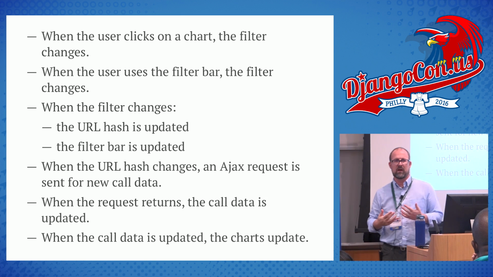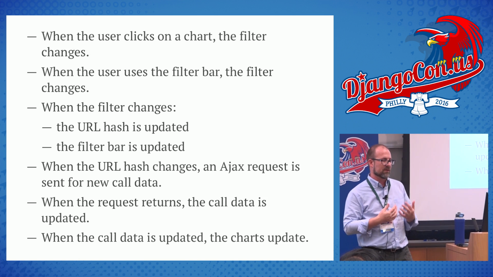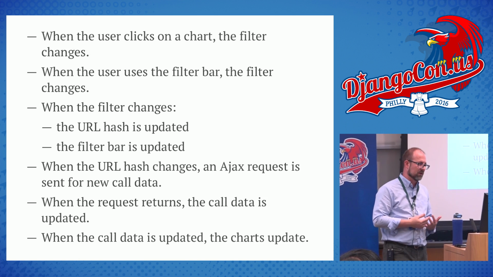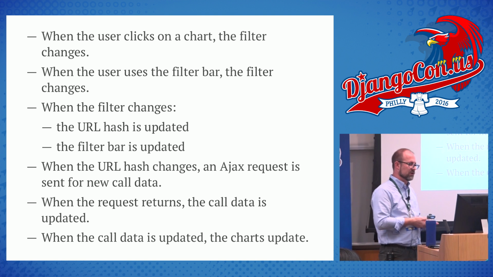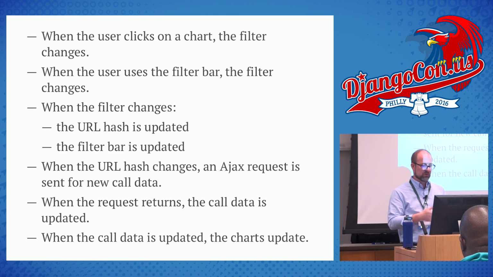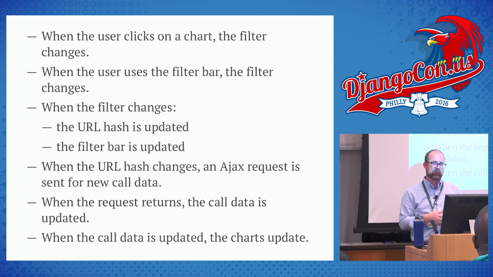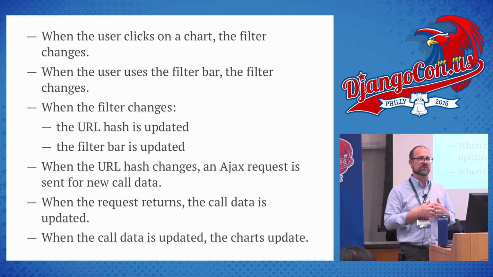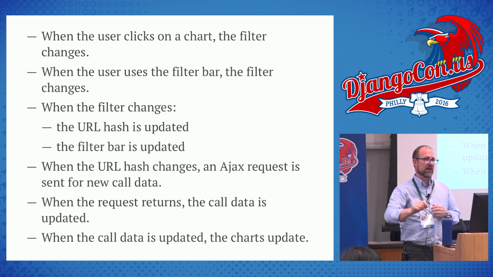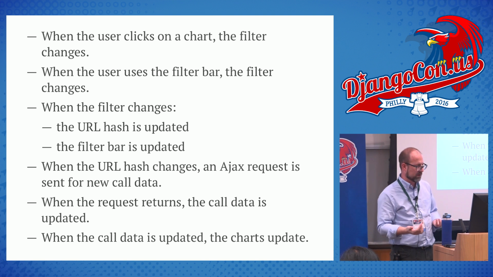So this is a summary of the different events and the reactions that I saw in my application. And all of these look kind of synchronous, right? When a user clicks on a chart, the filter changes. When the filter changes, the URL hash is updated. But note that this is asynchronous, and that was part of this that worked really well because it means I can come in at different points. There's no direct chain of things I have to do. If any of these things change, then the things that should happen, happen, right?